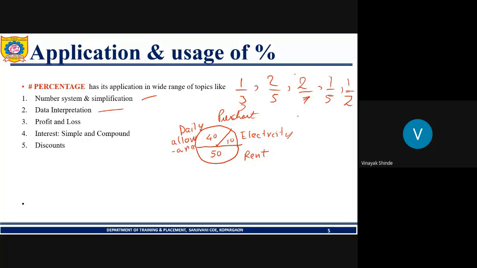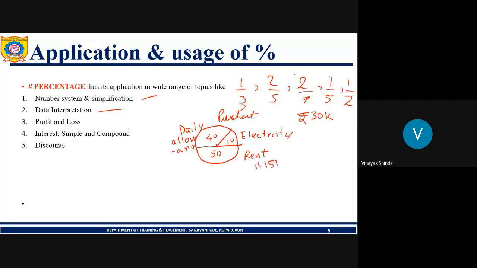Suppose the salary of a particular person is, let's say, 30,000. Can we calculate the value of each item from the percentage? Rent is 50%. So what will be the rent?